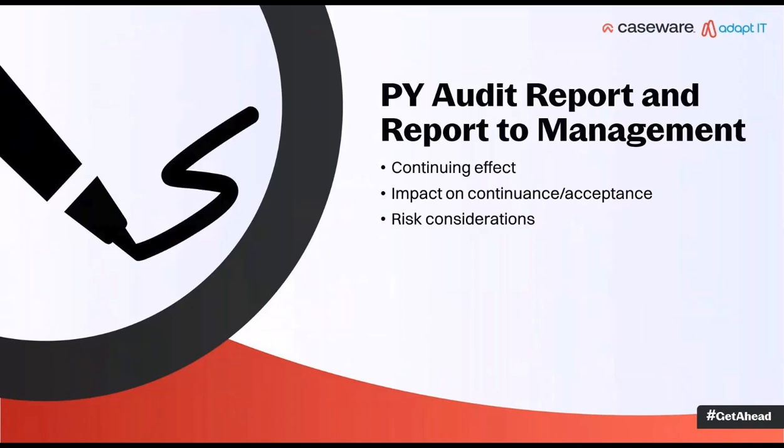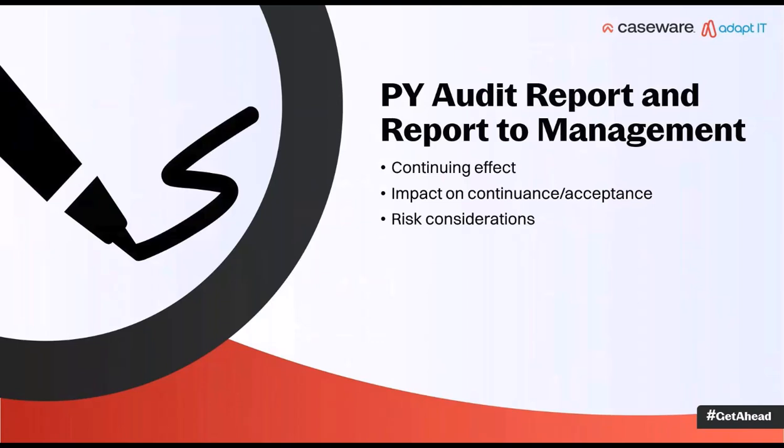Then perhaps a step that could easily be forgotten is to consider the previous year's audit report and very specifically the report to management from the previous year. What are we considering here? We are considering the continuing effect of those points. So let's say, for example, there was a qualification last year in the audit report, or there was a point in the report to management last year that indicated the filing wasn't done orderly, and so it was resulting in incorrect reporting or incomplete reporting, things like that.